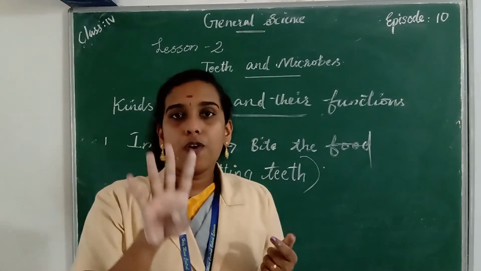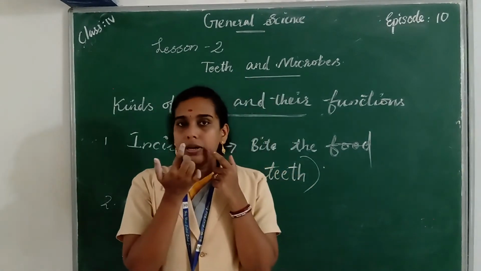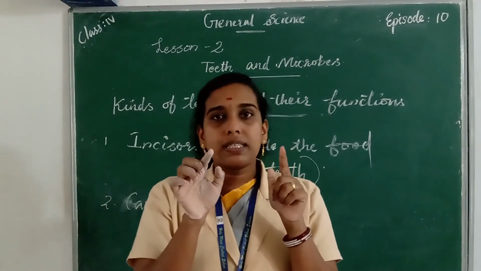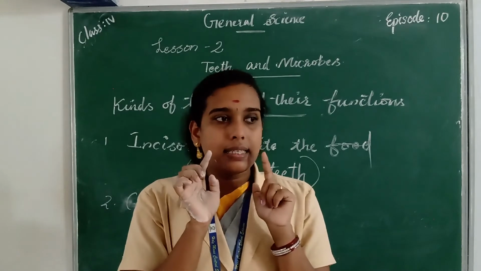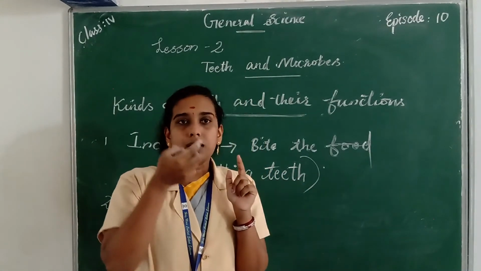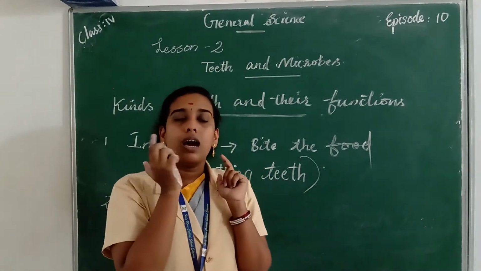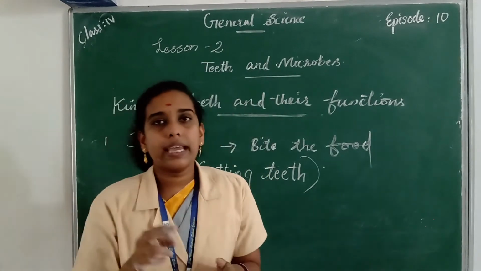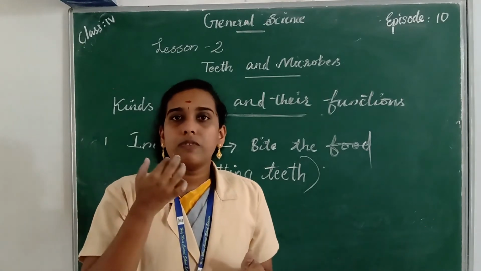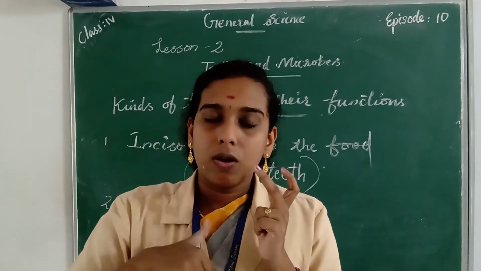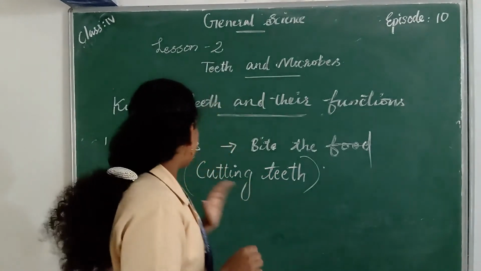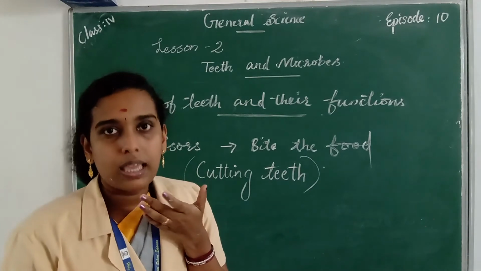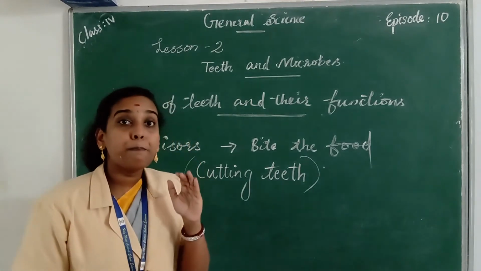Incisors are the four flat teeth present in the upper jaw and the four flat front teeth present in the lower jaw. And the canines are present on both sides of the incisors, which means two canines on the upper jaw, on both sides of the incisors, and two canines on the lower jaw. So there are two canines on the upper jaw and two canines on the lower jaw. And canines are pointed teeth.